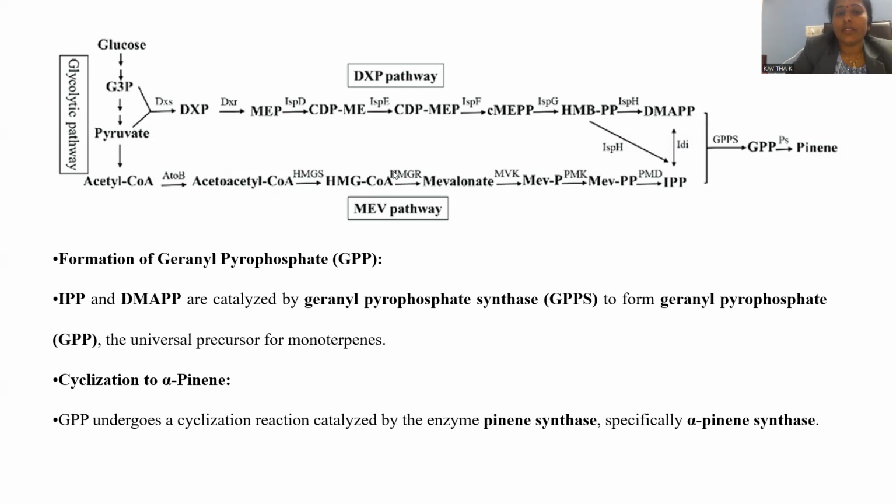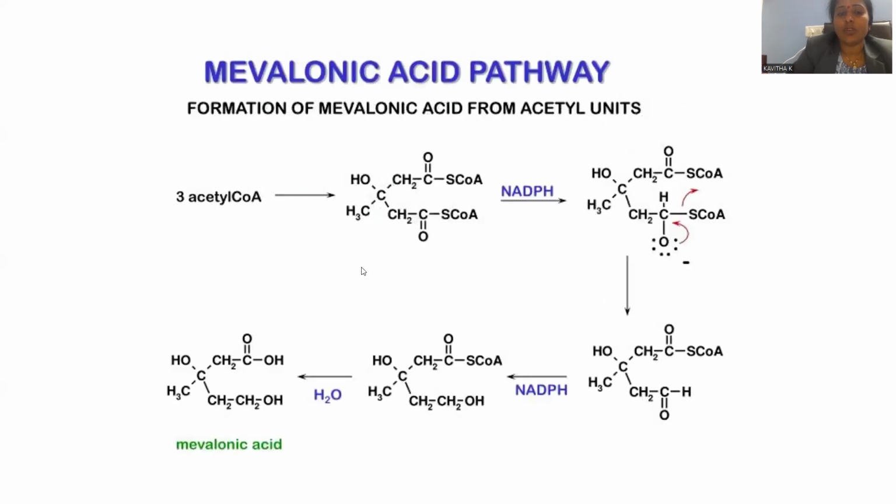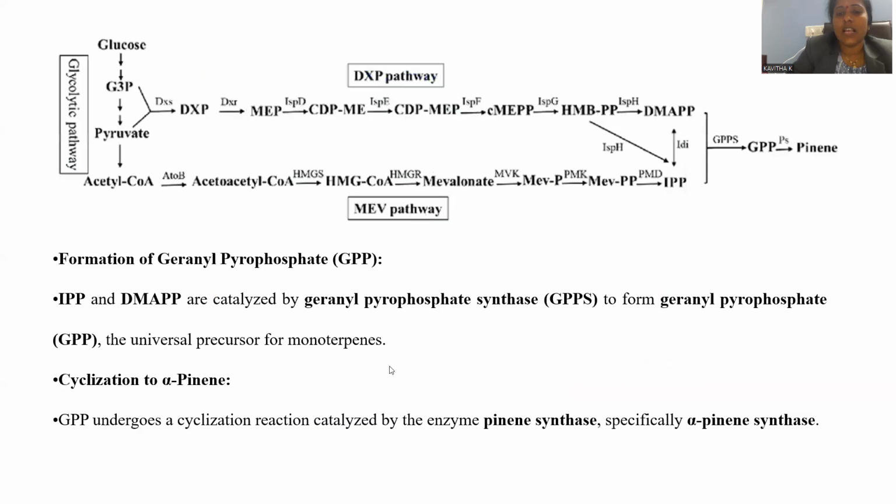That HMG coenzyme A will be treated with HMGR. Just now we saw how the mevalonic acid is synthesized. The pathway is provided over there. Here mevalonic acid is generated. After the generation of mevalonic acid, we are going to add the phosphorylating agent. When the phosphorylating agent is added, this mevalonic acid is transformed into mevalonic acid phosphate. Whenever one more phosphate moiety is added, pyrophosphate formation is possible. Mevalonic acid pyrophosphate will be there.